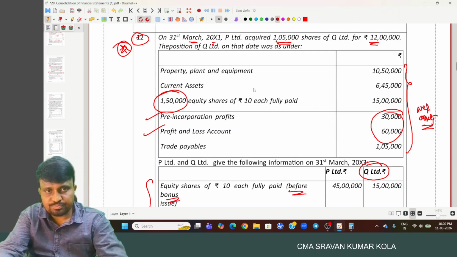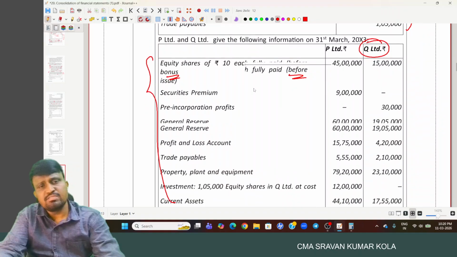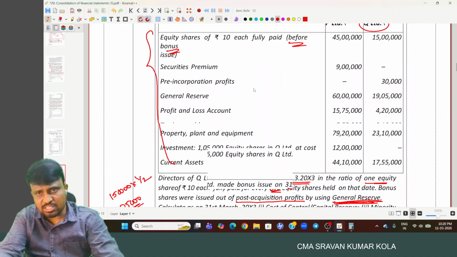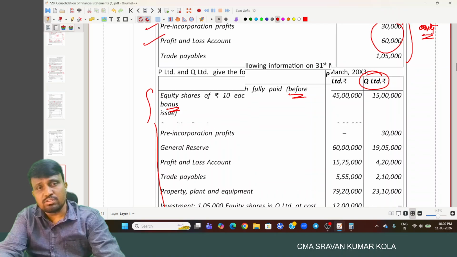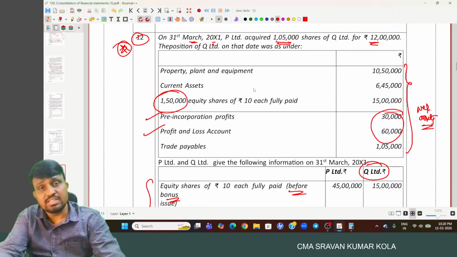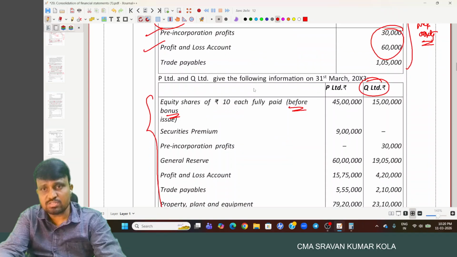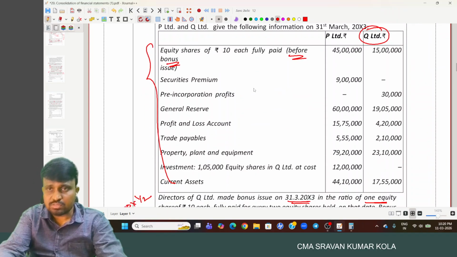90,000 profits we have and no general reserve we have. And if the general reserve is given in the problem, general reserve is not available on the date of acquisition.